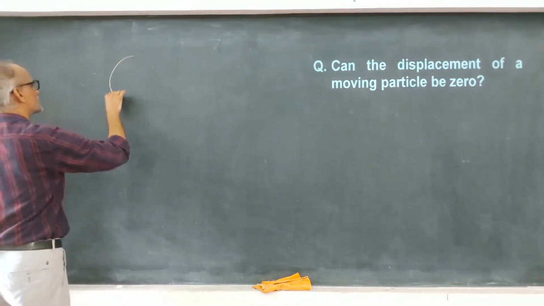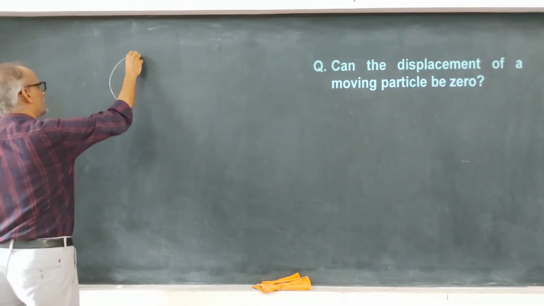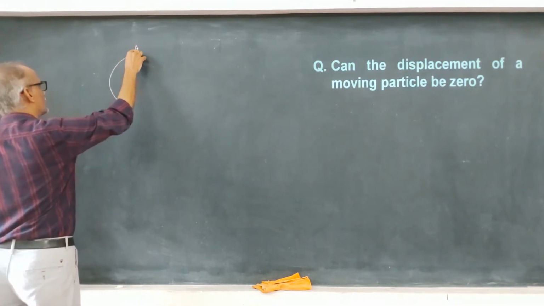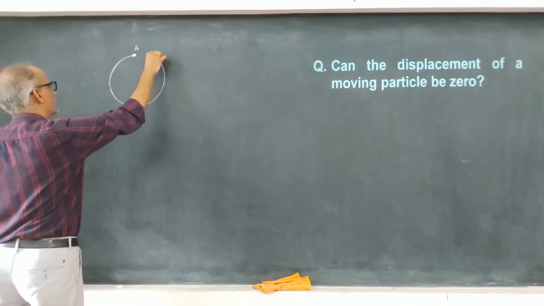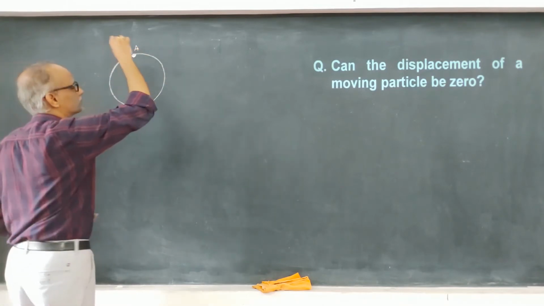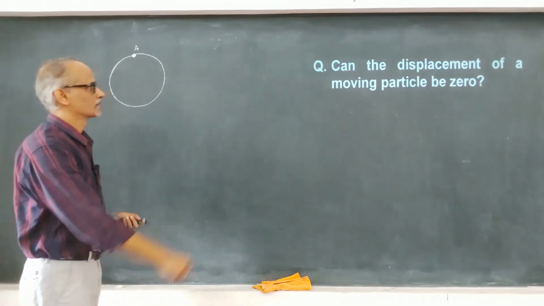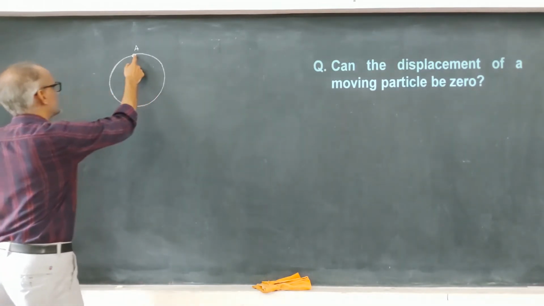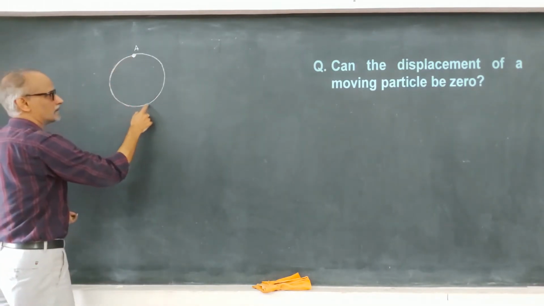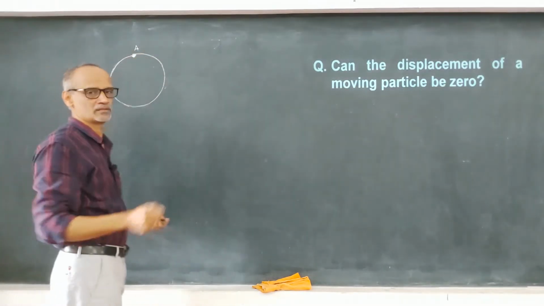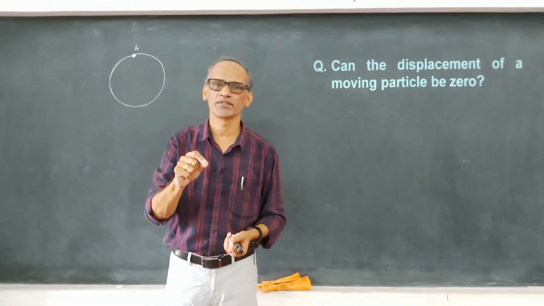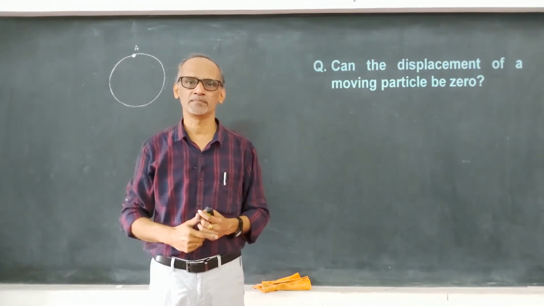A body moves in a circular path, okay? It starts from here, A, and then it moves like this, and then comes like this, and then again back to the same point. Can the displacement of a moving particle be 0? Yes, the particle is moving. And how does it become 0? Because the initial point and the final point are the same.